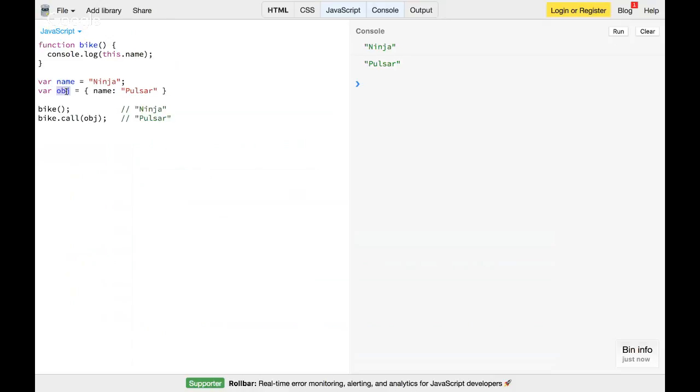So when bike.call gets executed, it's actually obj.name, and obj.name is pulsar. So my bike function gets executed with the execution context of obj, and this.name turns out to be obj.name. In the first scenario, this.name turned out to be window.name.